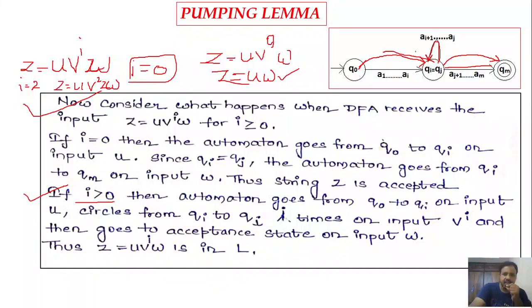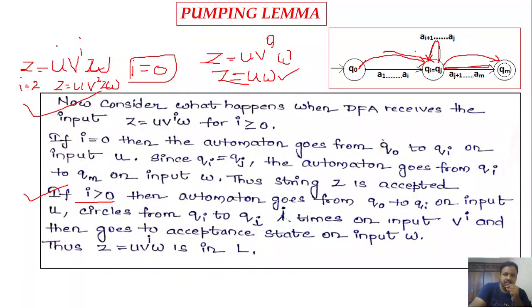Okay. So here, as long as we pump any number of v's in qi, we will be in the same state, right? And once we get the w part, that is from aj plus 1 to am, we are going to get a final state. Okay.